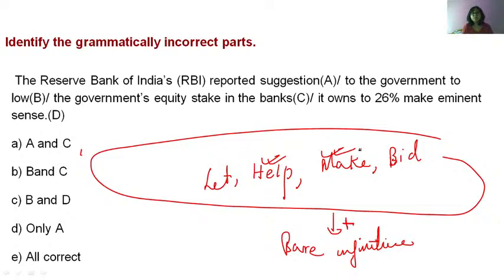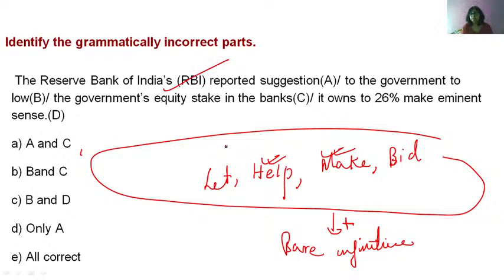Let's see. Reserve Bank of India's. If you have studied the noun chapter properly, you would know that with non-living things, you do not use apostrophe, but there are exceptions, and one of the exceptions is the name of organizations. NASA's correct, ISRO's correct, RBI's correct. So this is correct.